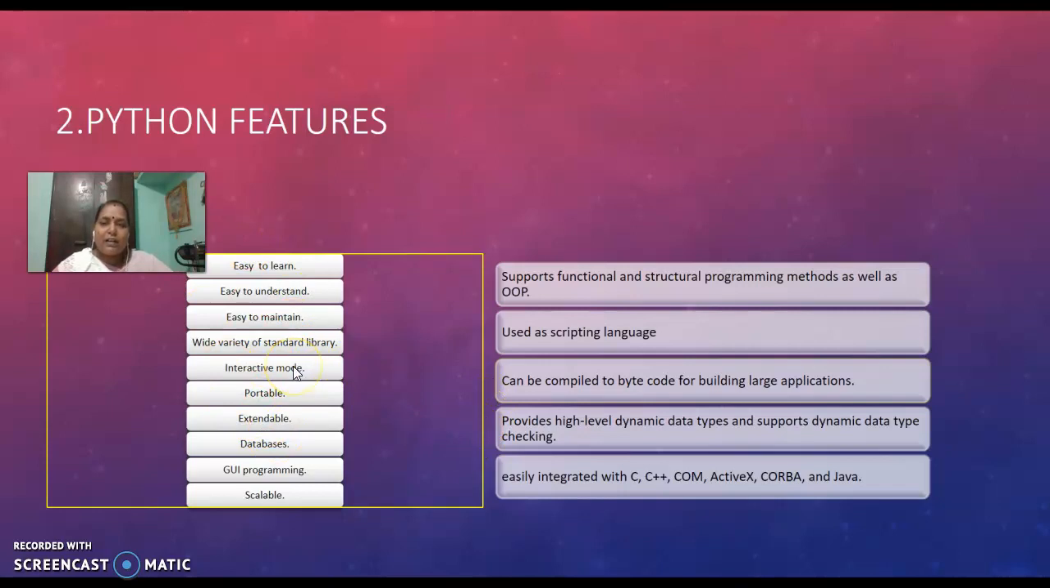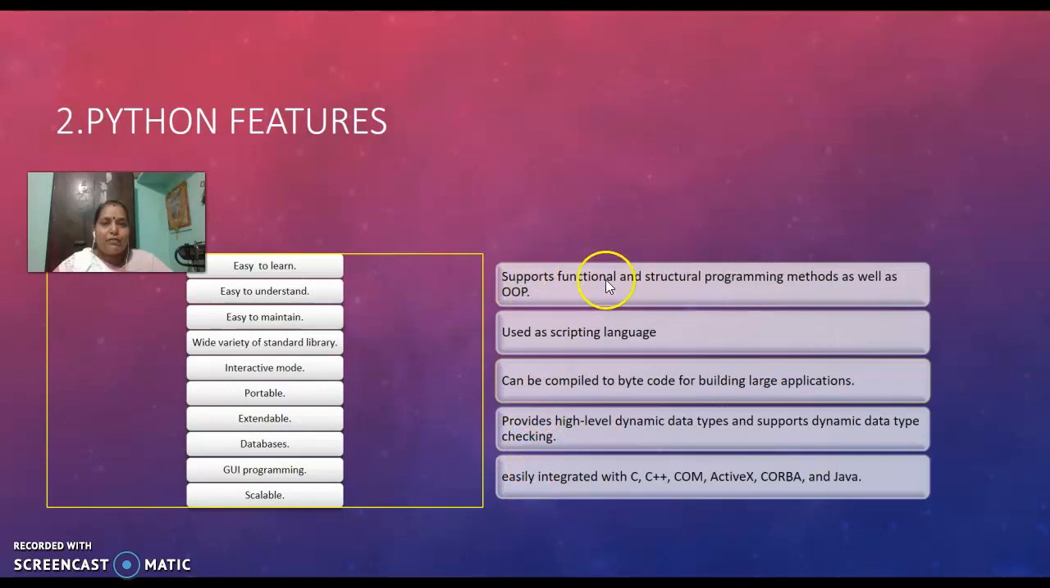Python operates in interactive mode. Python is portable, that is, a program written in one system can be executed in some other system also. Python is also extendable. Python programs can be connected with databases. Python supports GUI programming and Python programs are scalable also. Apart from these basic features, it also has some other salient features.